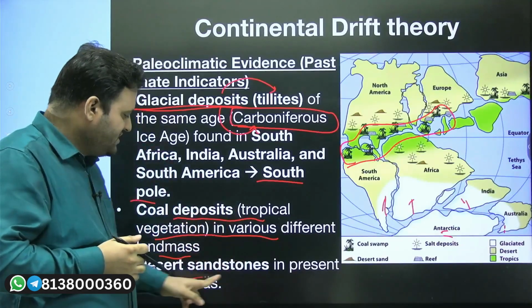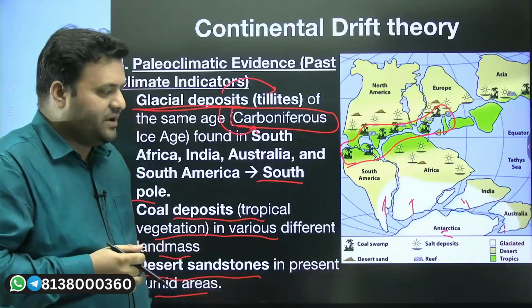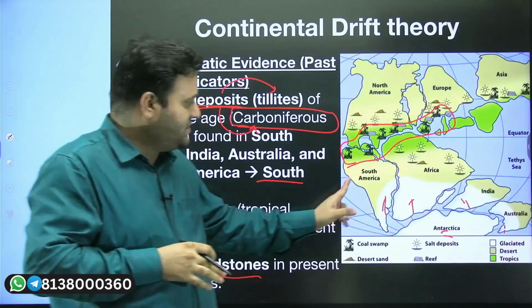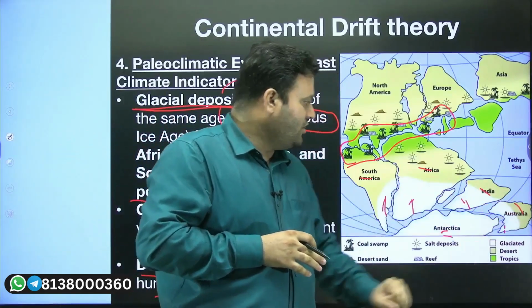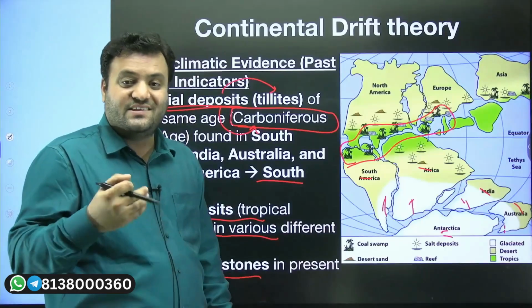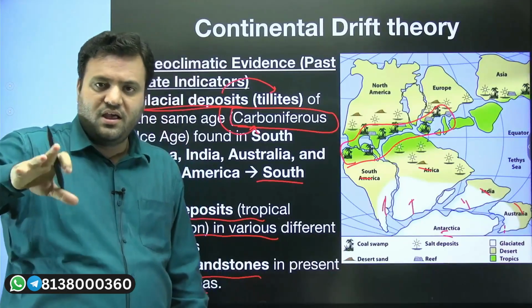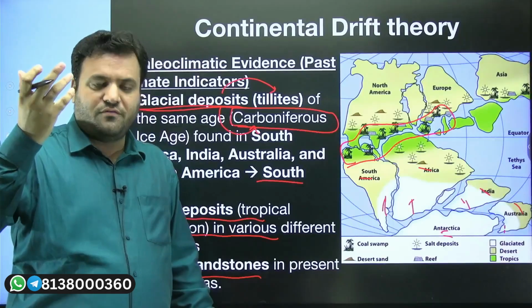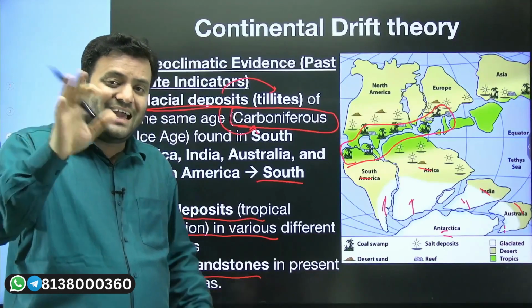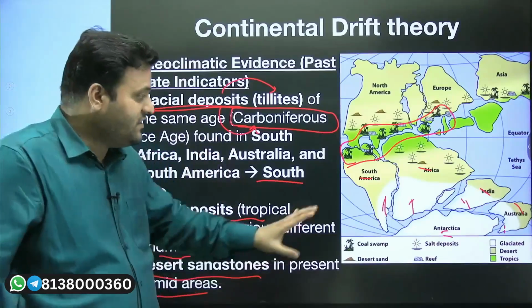Similarly, desert sandstones in present humid areas. If you see modern day humid areas, even in the humid areas you will see desert sandstone. Now they are humid, but still there is a finding of desert sandstone. It means what? That these might have been connected together in this particular way.